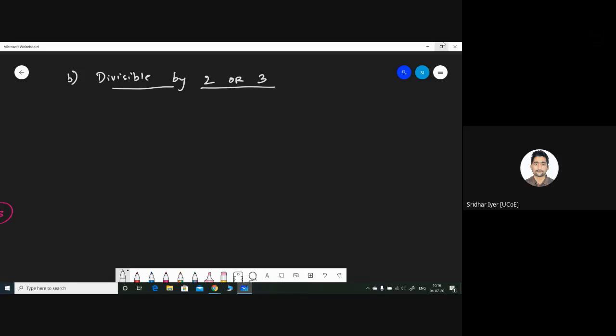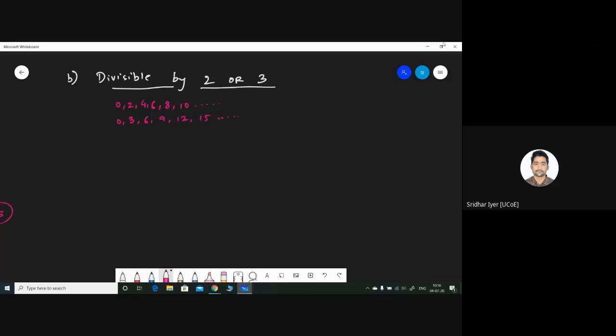First, again, the numbers which are divisible by 2 are 0, 2, 4, 6, 8, 10, dot, dot, dot. Similarly, the numbers divisible by 3 are 0, 3, 6, 9, 12, 15, dot, dot, dot. So now it is divisible by 2 or 3. So all those numbers which are divisible by 2 or 3 have to be added over here.